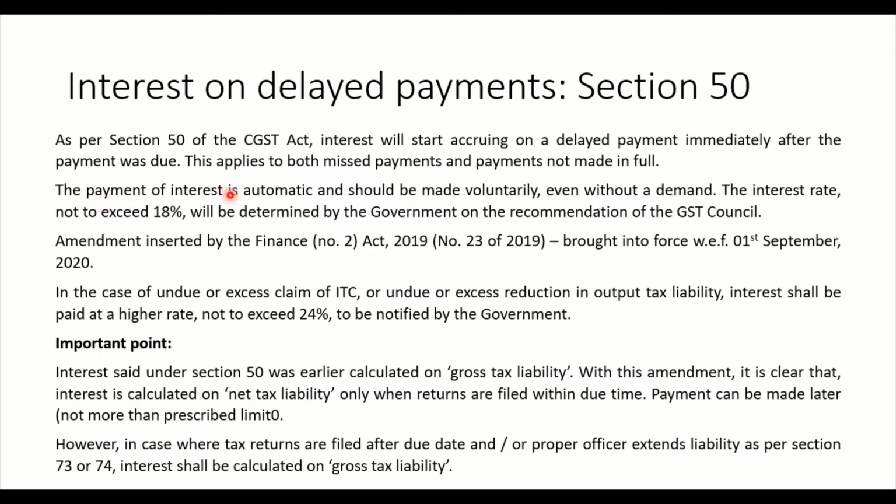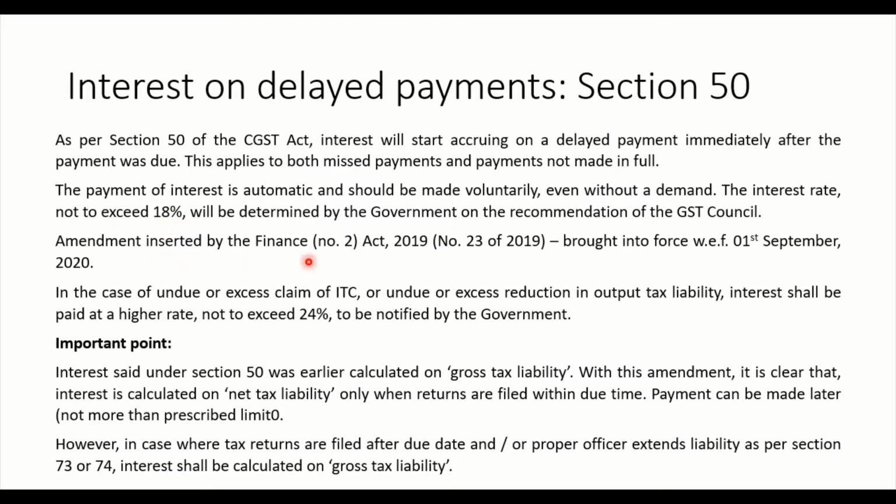The payment of interest is automatic and should be made voluntarily even without a demand. Because if the demand comes from the GST authorities, you will also have to pay penalty. The interest rate, not to exceed 18%, will be determined by the government on the recommendations of the GST Council. It means the maximum rate is 18%.